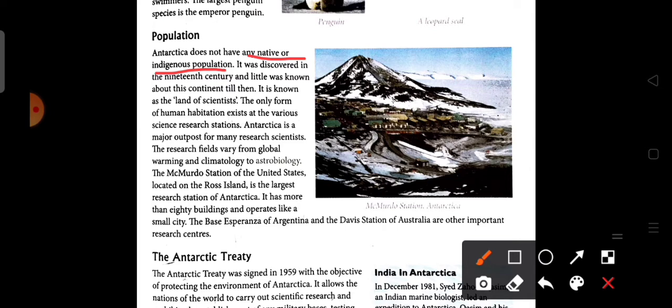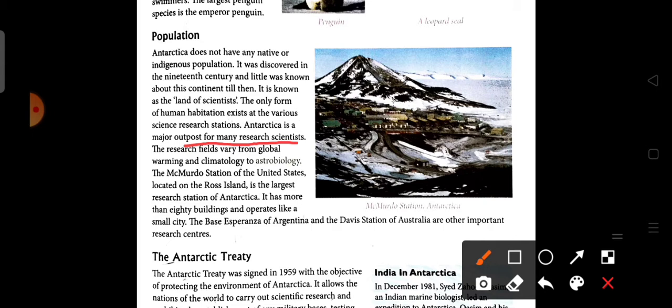It was discovered in the 19th century. Little was known about this continent until then. It is known as the land of scientists. So why is Antarctica called the land of scientists? Because the only form of human habitation exists at the various science research stations. Antarctica is the major outpost of many research scientists.